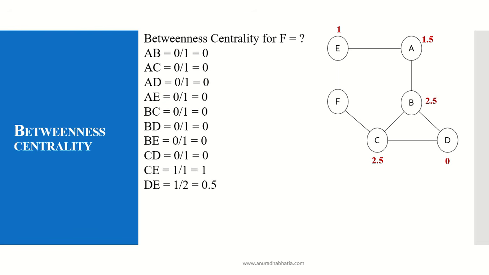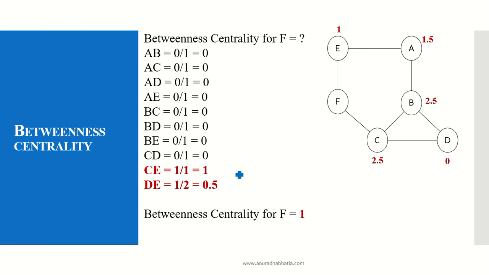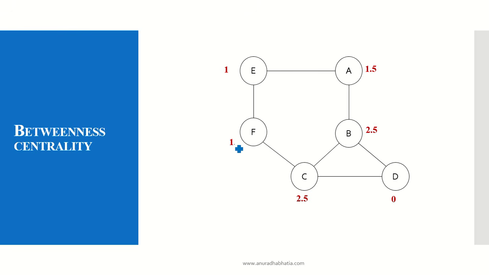Now let's calculate it for F. Now betweenness centrality for F is shown. The values which come here is F comes when I have to travel from C to E, that is from here to here, and D to E when I need to travel. There are two paths existing, but F comes into picture only once. So 1 divided by 2 is 0.5 and this is 1. So betweenness centrality for F is 1.5. By mistakenly I have written it as 1. It is 1.5. 1 plus 0.5. So betweenness centrality of F is 1.5.